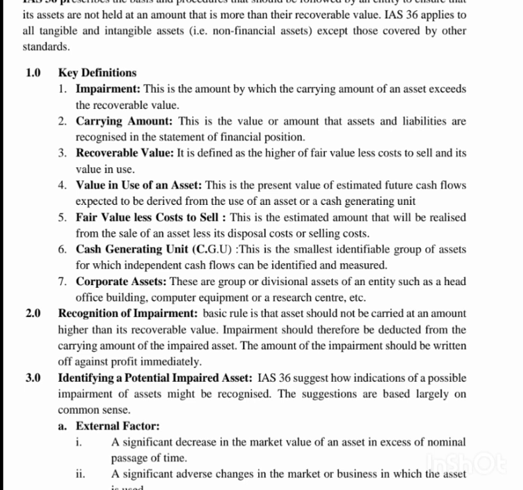Then we have fair value less cost to sales. This is the estimated amount that will be realized from the sales of an asset less its disposal cost or selling cost. They will give you the estimated amount that will be realized if they sell a particular asset, and you will now deduct the what? You will deduct the selling expenses from it.